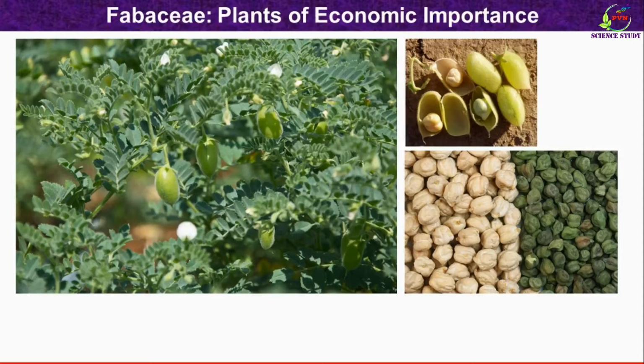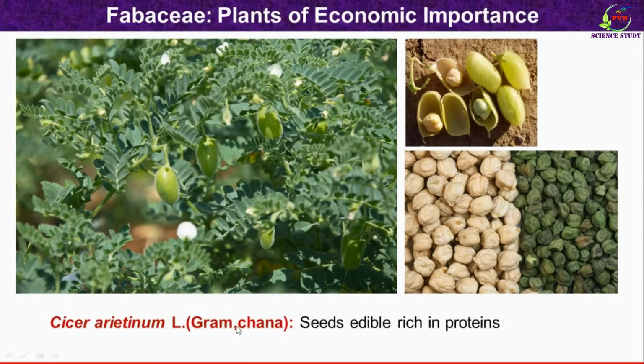Then this is also a very common plant. You might have noticed that this is chana or harbara in Marathi. In English it is known as gram. Botanical name of the plant is Cicer arietinum. So this is actual photograph of the plant. These are the flowers and this is the fruit which produce seeds. The seeds are rich in proteins, edible.